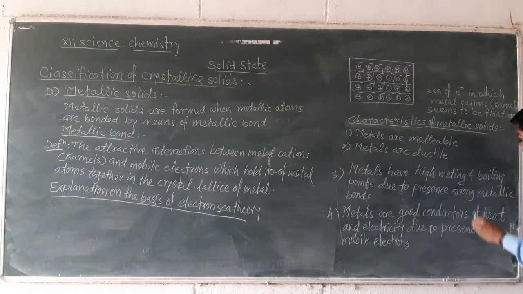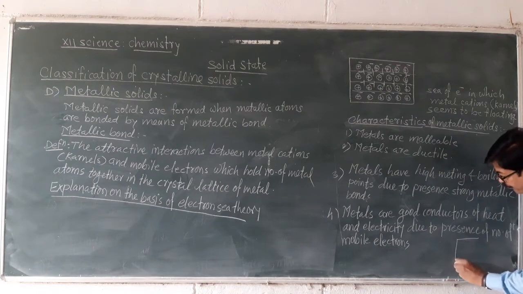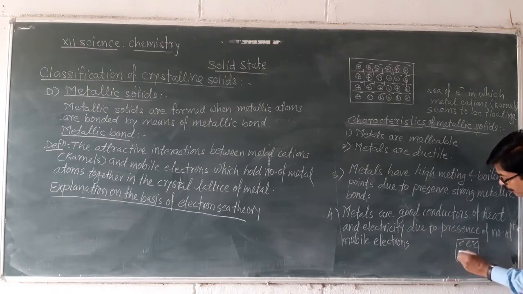If a metal piece is heated, these are the mobile electrons present in the crystal lattice.